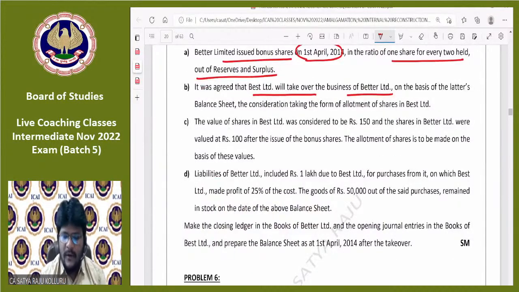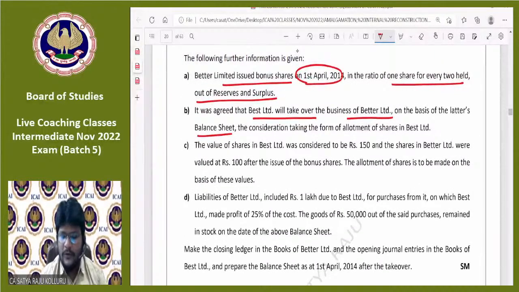On the basis of the latest balance sheet, means after issue of bonus shares, the consideration taking the form of allotment of shares in Best Limited. As a result of takeover of business by Best Limited from Better Limited, the purchase consideration is to be discharged in the form of equity shares in purchasing company. That is the point he is conveying through point number B.